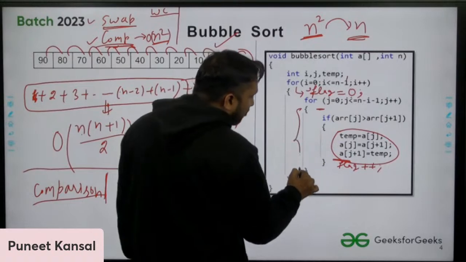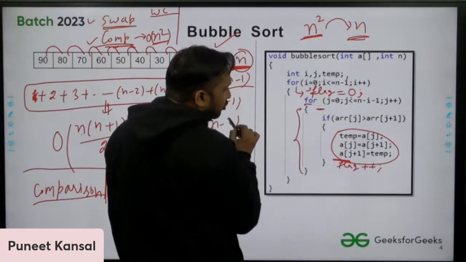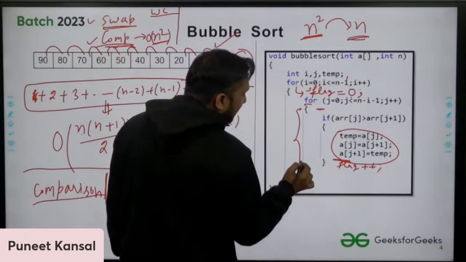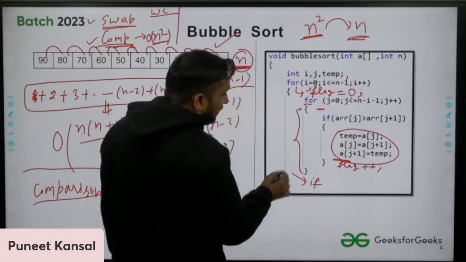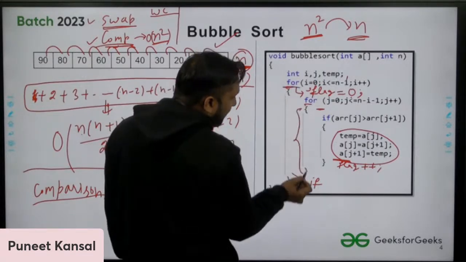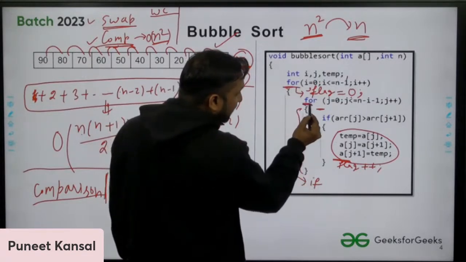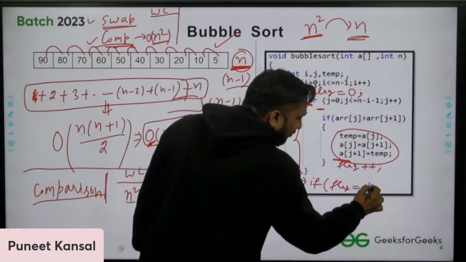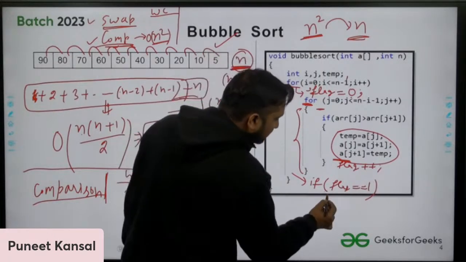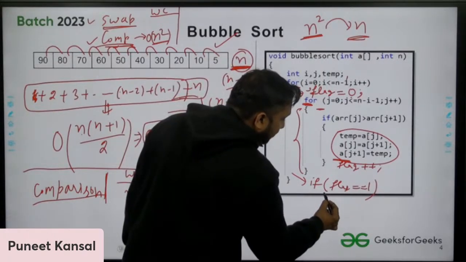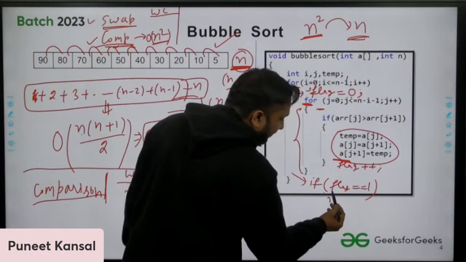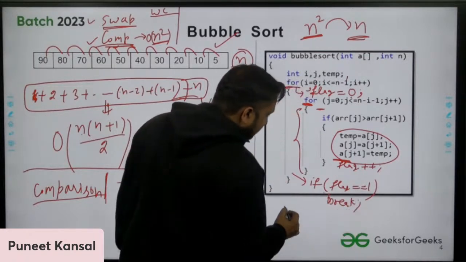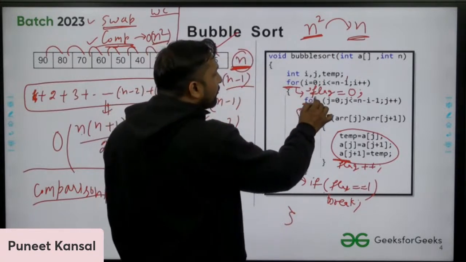And after coming out of the internal loop, but inside the outer loop, I can set an if condition: if the flag value is equal to 1, if it is incremented to 1, then we can return from here, or we can break the loop. So this is how we are modifying the code.